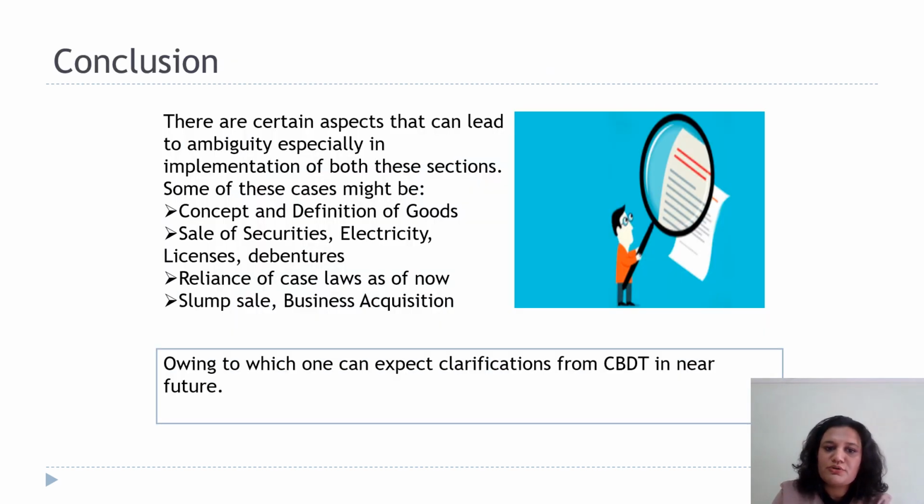In order to conclude, I would say that there would be a lot of aspects wherein there would be an ambiguity or confusion as to calculation, or there would be cases where certain concepts are not clarified enough, and owing to this one can expect clarifications from CBDT in the near future. Thank you.